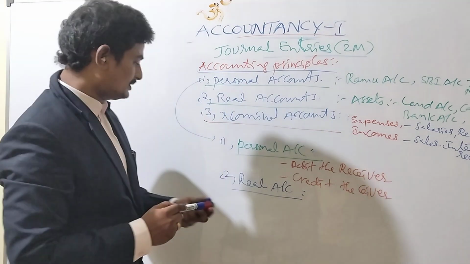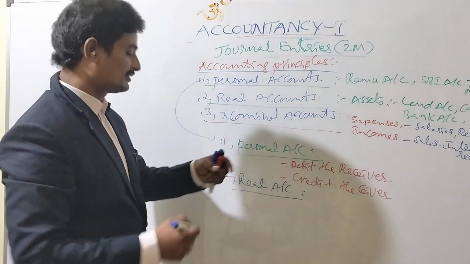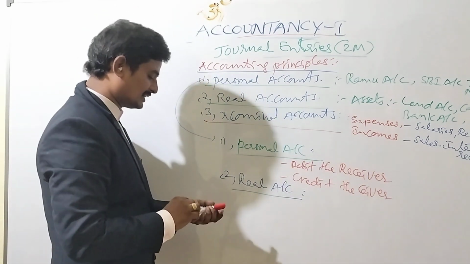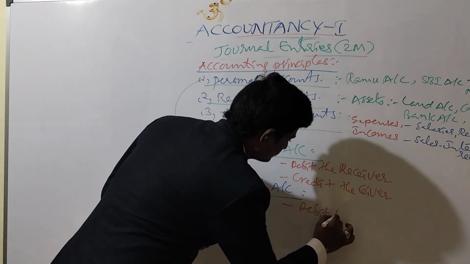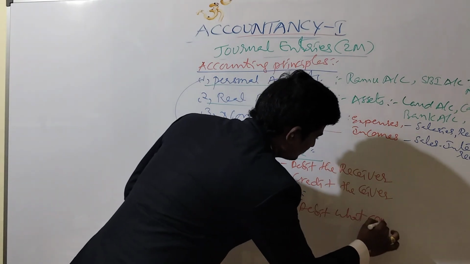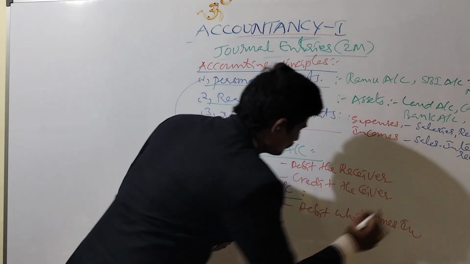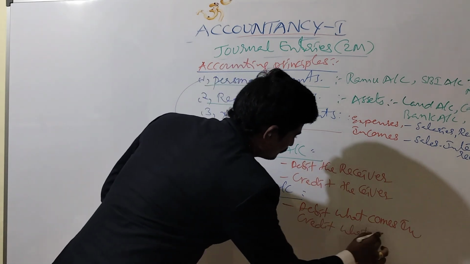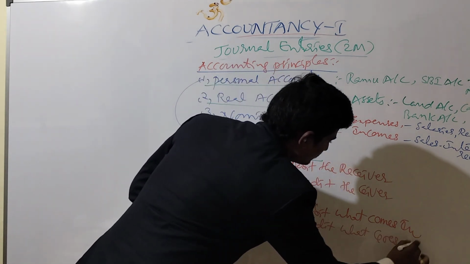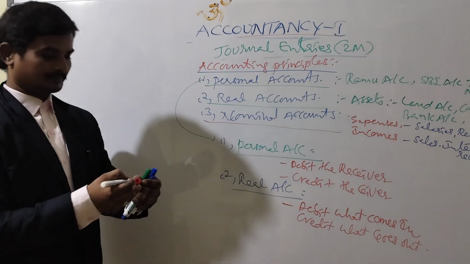What is the principle for real account? The principle for real account is debit what comes in, credit what goes out.